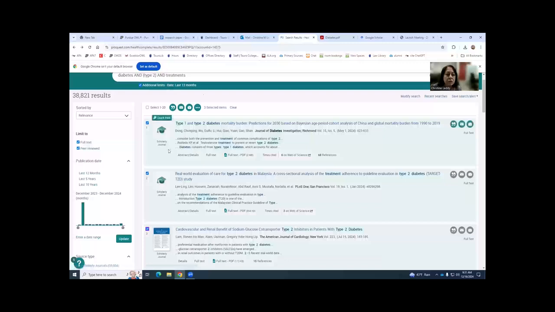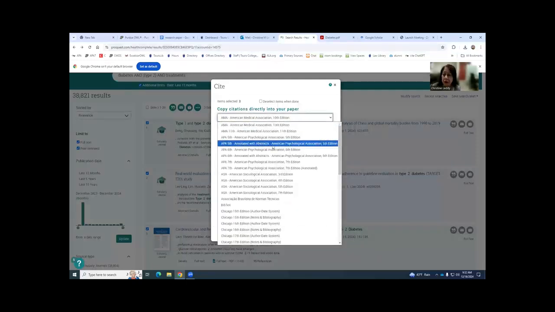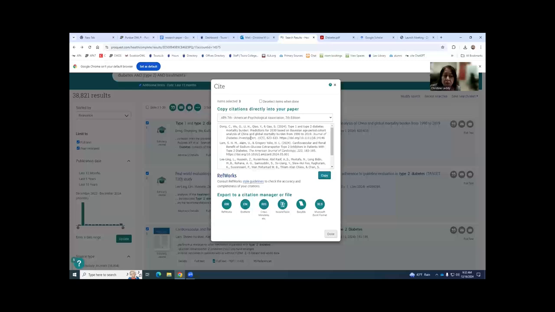paper. So I went ahead and clicked them, and now I'm going to click this circle cite button with the quotation marks. And it generated my citations for me. It pasted them all into this box. The only thing you have to remember is to click the drop down for the style you're using. I'm going to select APA 7th. That's most likely what you're going to be instructed to use. So that's what it's going to set it at. And I'm going to click copy.